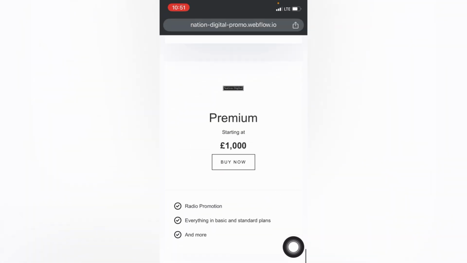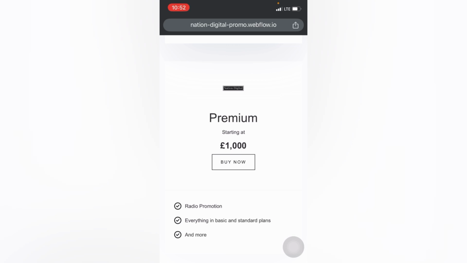And they also have their premium plan. So basically with their premium plan, they could actually get your music on radio. So if you're an artist who likes to get your music on radio and you don't know how to do that, you could just sign up for Nation Digital Distribution. Then you could use them to get your music on radio.